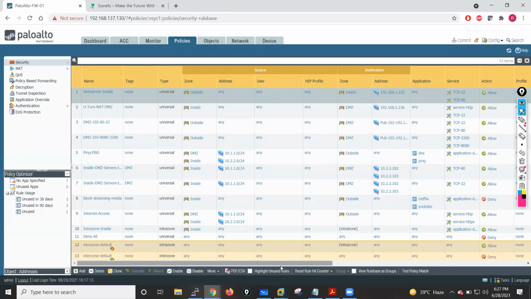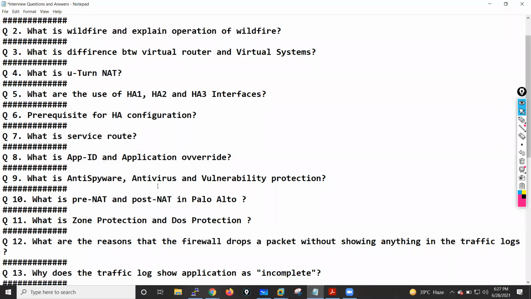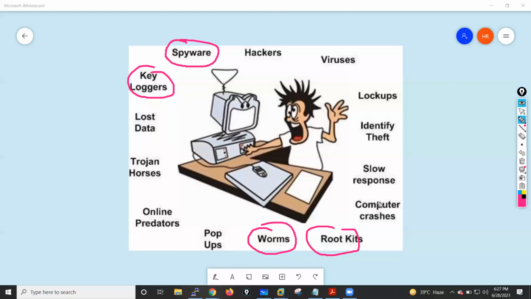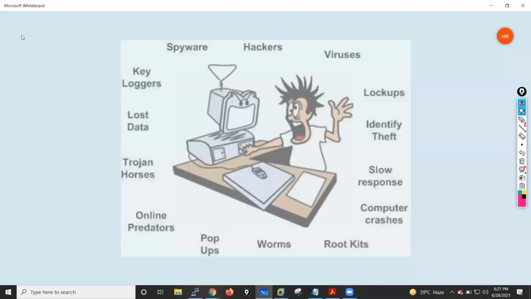Okay. So that is your anti-spyware, antivirus, and vulnerability protection profiles, and these are your layer 7 functionality, guys. Okay, and this functionality is also known as IPS functionality. These are the different kinds of attacks in the network. Like if you want protection from spyware or a keylogger, or any kind of worms, rootkits, identity theft, in that scenario, you have to configure these particular security profiles for protecting our network, guys.